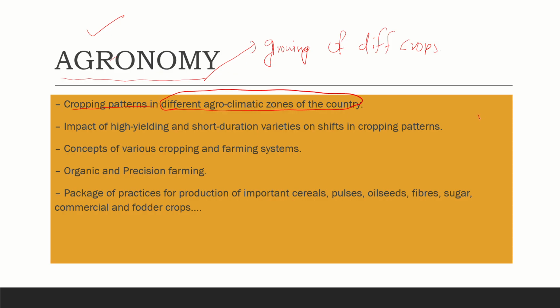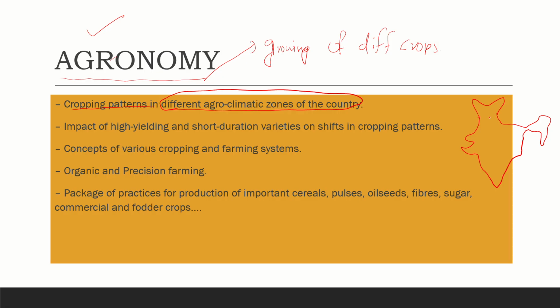For example, let us take the India map. Normally we all know India is called a subcontinent. So it has the characteristics of one continent, having different climatic patterns. We have snow, we have desert, we have mountains, we have sea, everything.